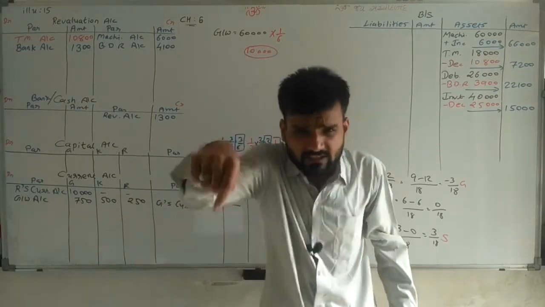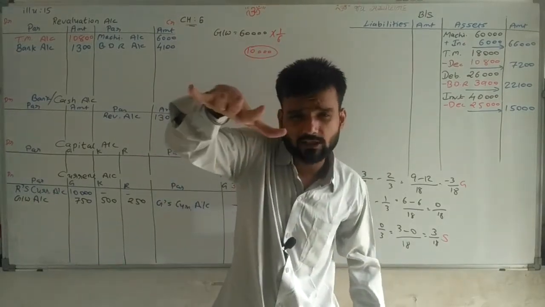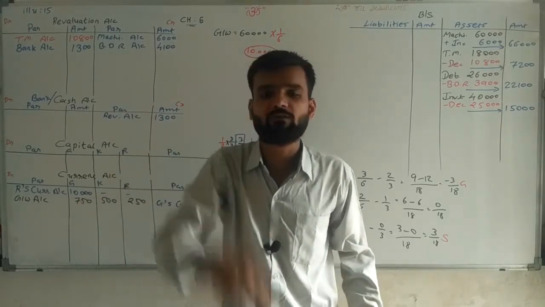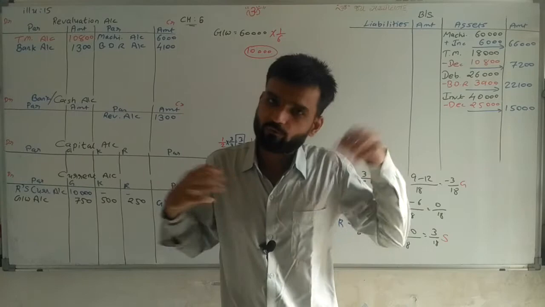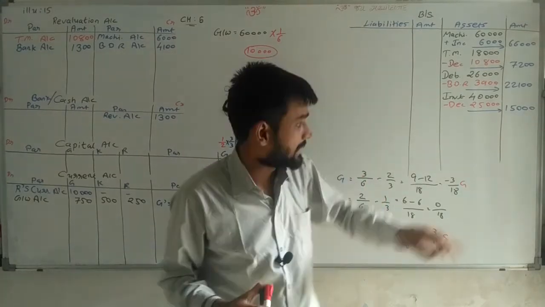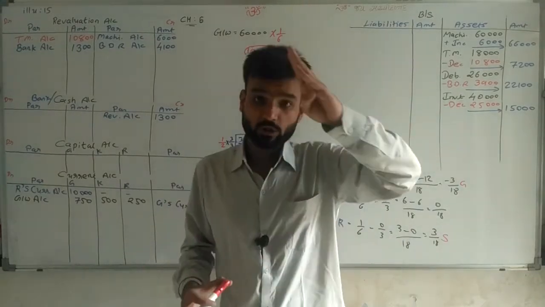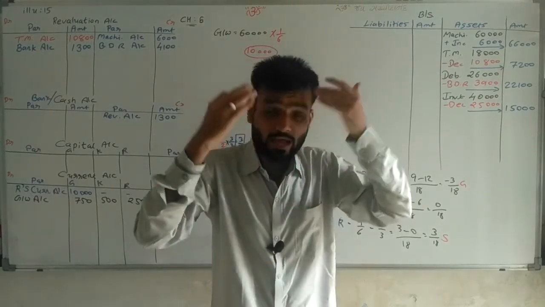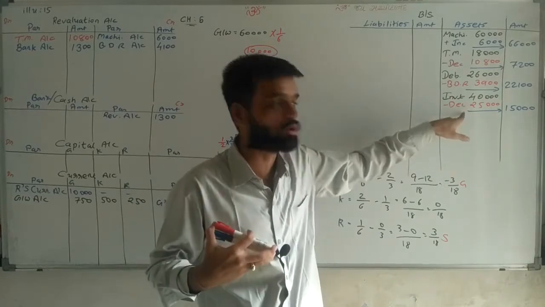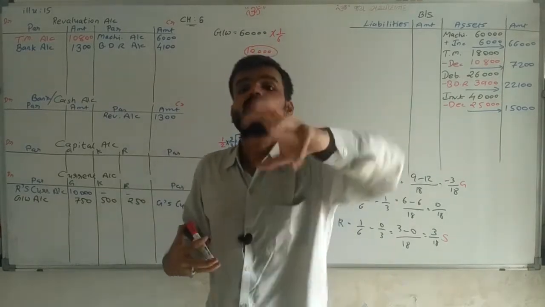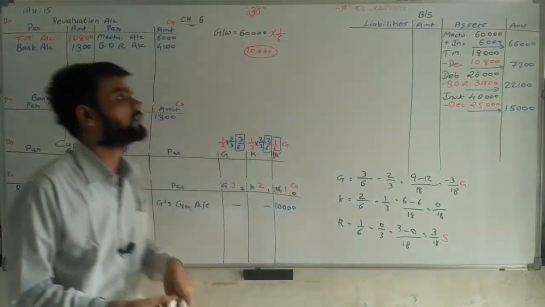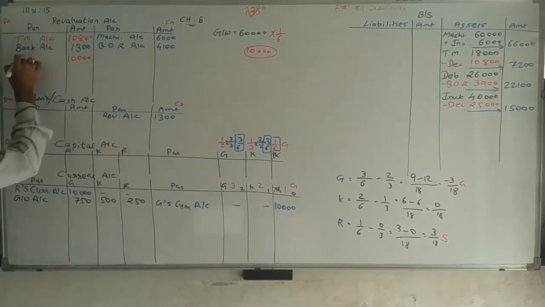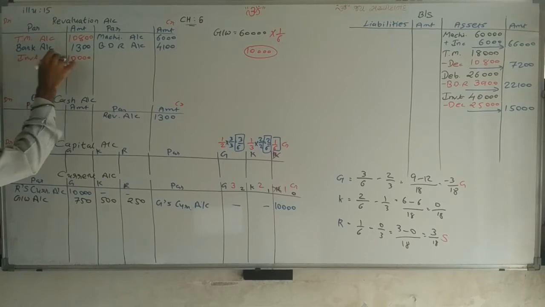Now see, is there any investment fluctuation reserve given? Yes sir, investment fluctuation fund of 15,000 is given. It means we know 15,000 will be loss, but the actual loss is 25,000. So we have assumed 15,000 loss, but the actual loss is 25,000. So 10,000 is more loss, and that's why we write here 10,000 rupees investment account.